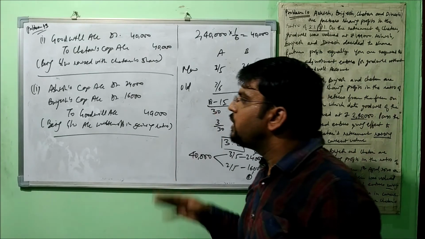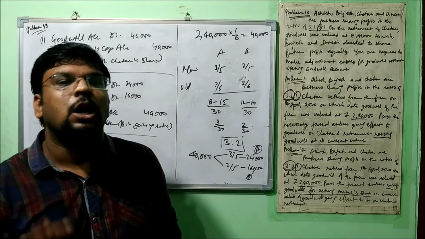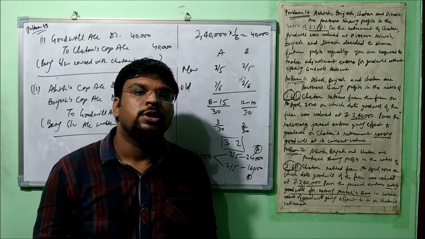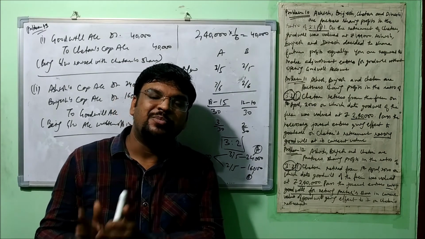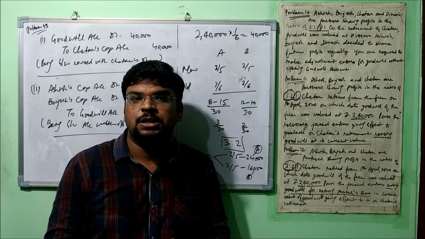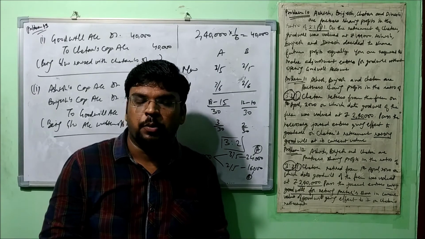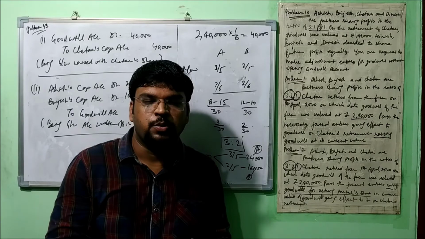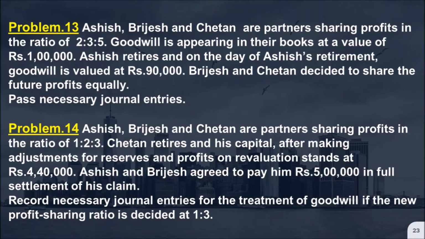Alright, so here we have covered three of the situations. Now we are moving towards the situation when goodwill already appears in the books of account. So how the things are going to be tackled here, and furthermore other problems we are going to discuss. You can see all the problems on your screen.